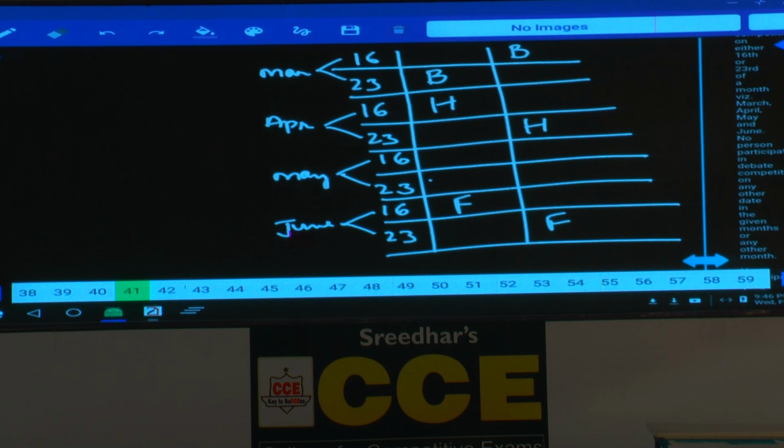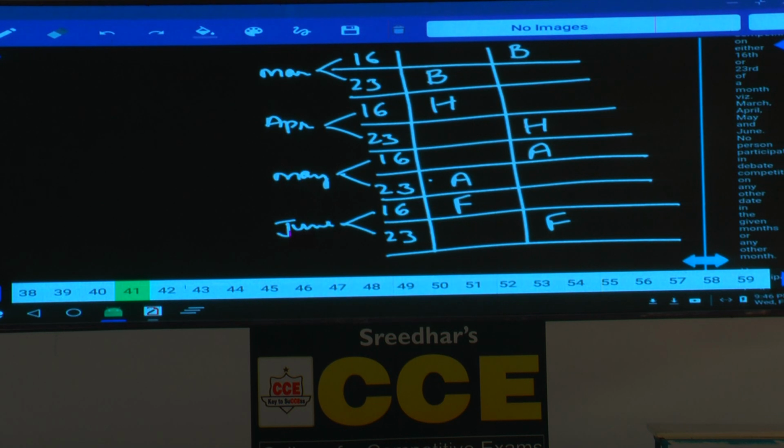In between B and A, tell me how many persons are there? There are exactly 3 people. Now, in the first case, between B and A, 3 people, hence A must be in the month of May 23rd. And similarly, 3 people between B and A, hence A must be May 16th.